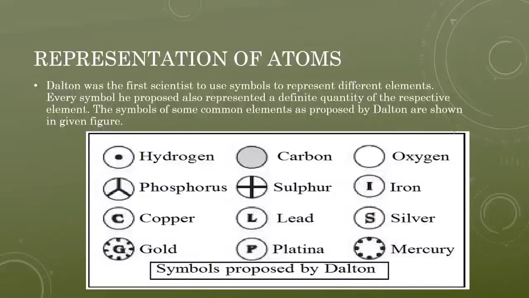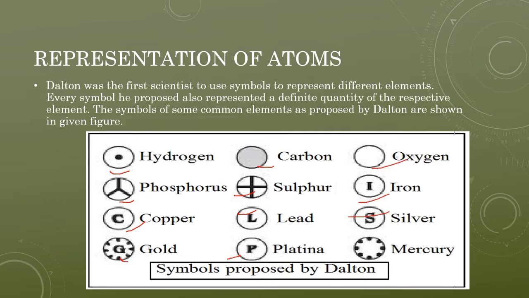Next, right after these atoms, we now commonly have more than 100 elements, nearly more than 115 elements in our universe. During that time, very few elements had been discovered, and they tried to put a representation. They tried to make a symbol, like for hydrogen, I'll make a symbol like this; phosphorus, I'll make a symbol; copper, I will make a symbol. In this way, Dalton was trying to represent all these elements.